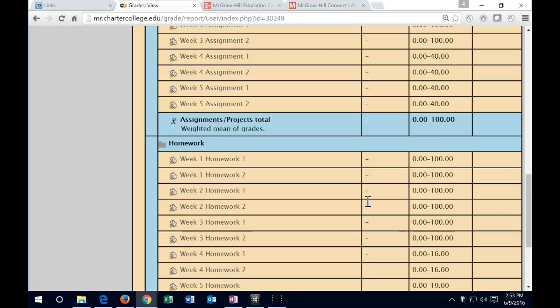Same for week 5. Remember that you want to have everything in week 5 done by the end of week 5. No late work for the last week. If there's any problems, you want to contact me as soon as possible, because the grades will be out of my hands by Tuesday night. So you want to check the grade books on Tuesday and just make sure there's no problems. And if there are, let me know as soon as possible.